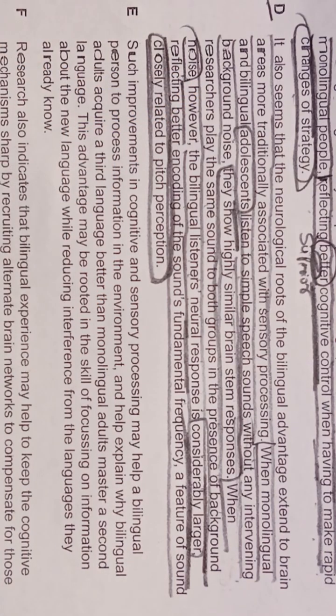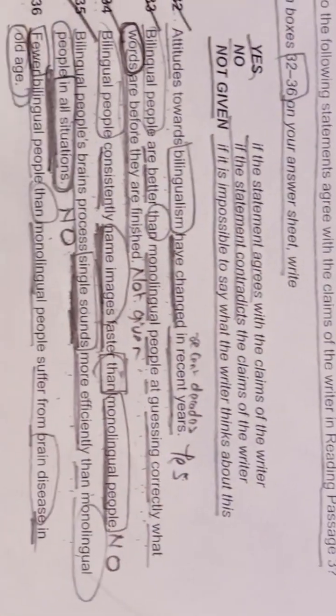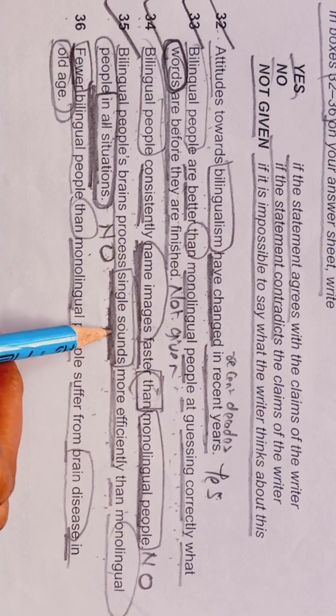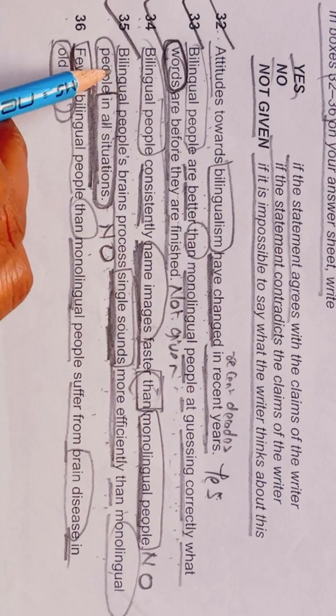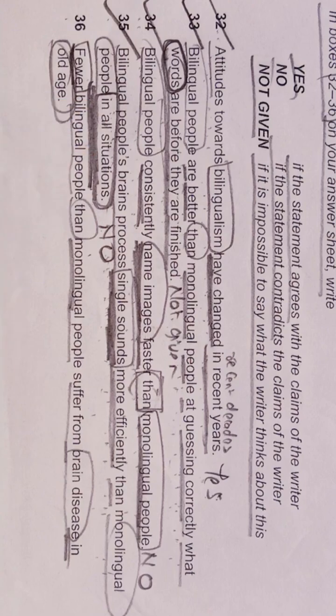So bilingual people's processing is good in both situations. They process both the sounds and not a single sound. Here they are asking that bilingual people's brains process single sound more efficiently than monolingual people in all situations.